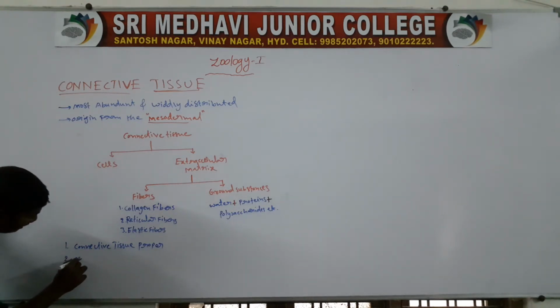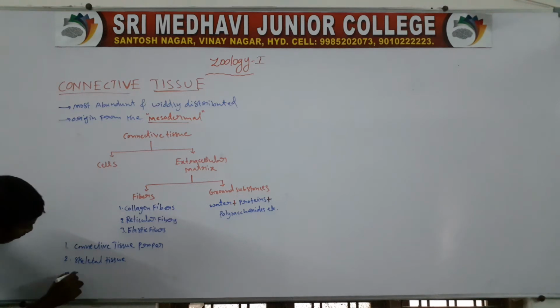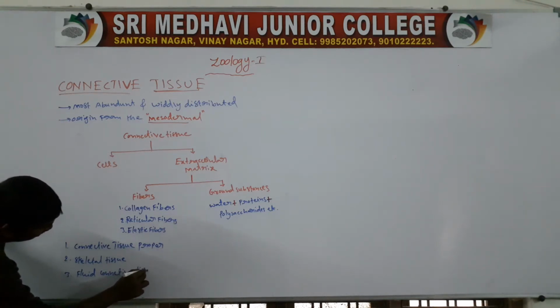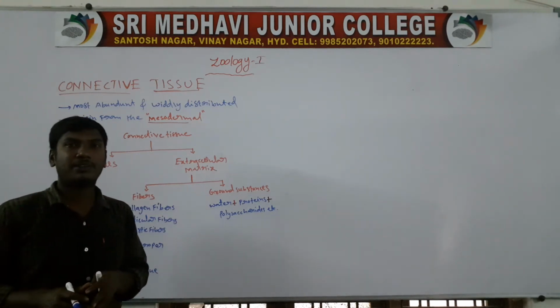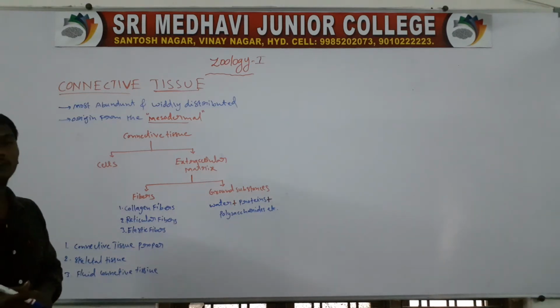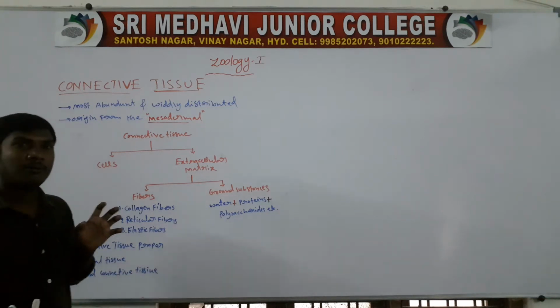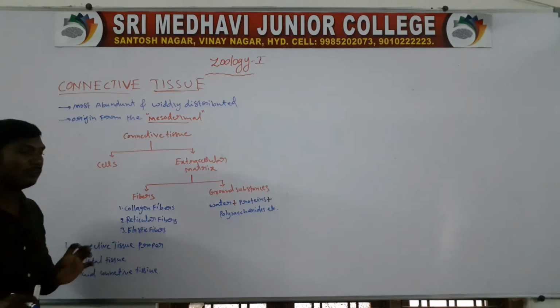Second one, skeletal tissue. Third one, fluid connective tissue. So the connective tissue contains three types: connective tissue proper, skeletal tissue, and fluid connective tissues.